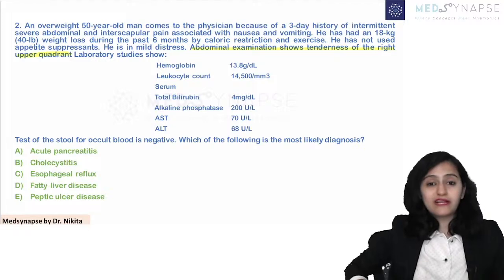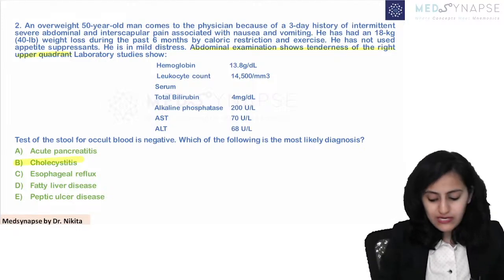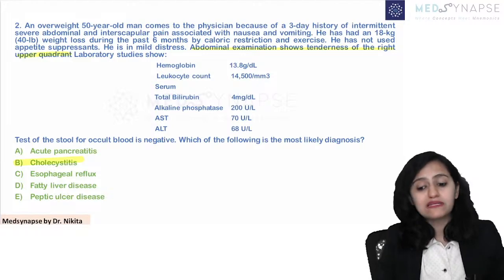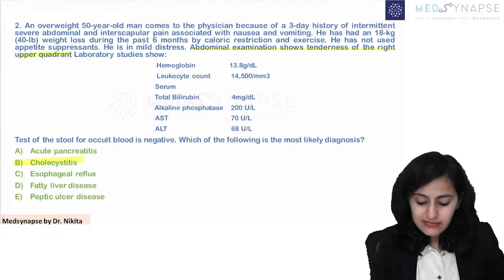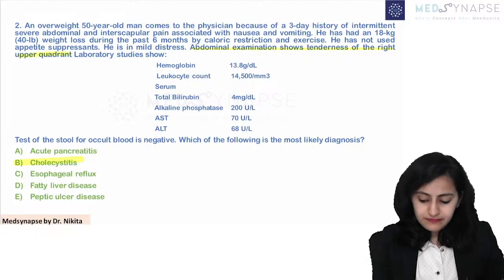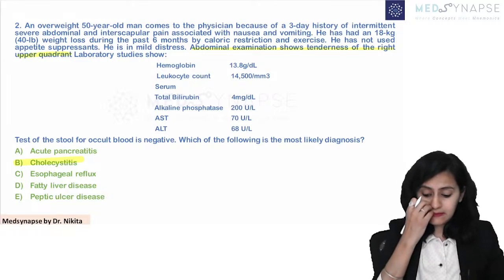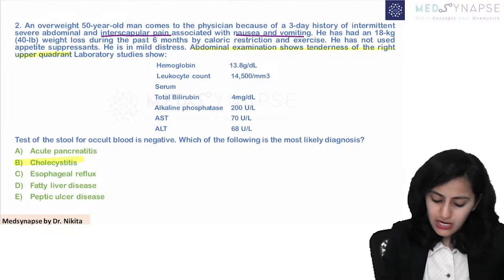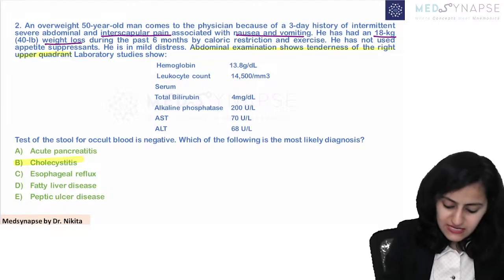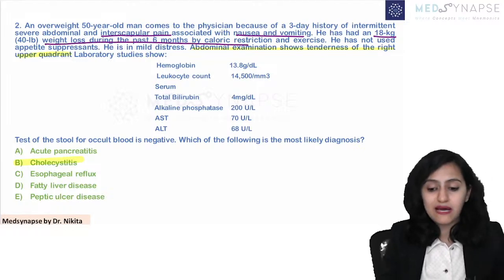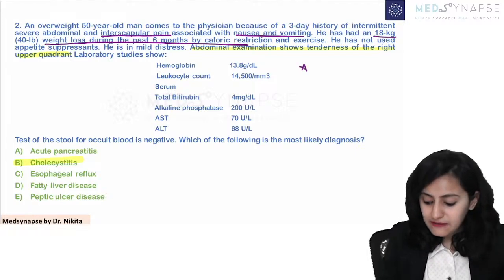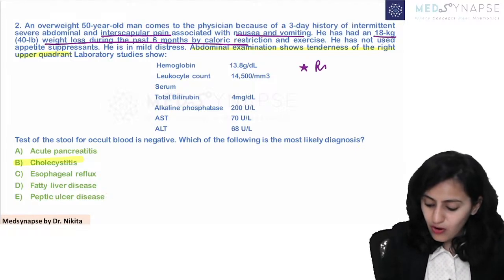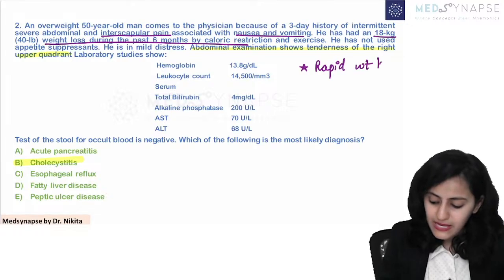Whenever right upper quadrant is given, the first thing that comes to our mind is cholecystitis. But can someone tell me what is the other important clue that is telling me that there is cholecystitis? So there is abdominal and interscapular pain, there is nausea, vomiting, and the history of 18 kg weight loss during the past 6 months.